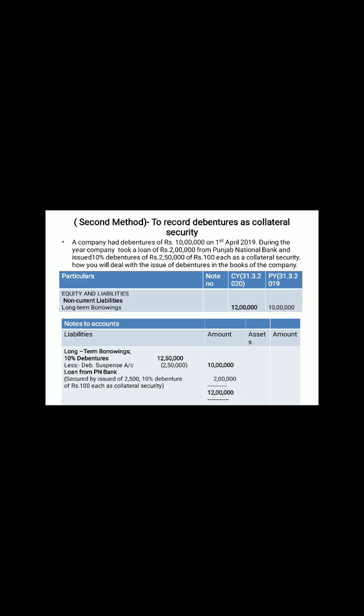And immediately the debenture suspense account, which is debited, you have to deduct from this 2 lakh 50,000. It means the answer again is 10 lakh, the original value which the company already had related to debentures. The only thing is that the entry reflects an increase in the value of debentures with the collateral security and immediately deducts it as debenture suspense. So in the balance sheet, the answer is not changed. The total of the notes to accounts is not changed, only the presentation of the 10% debentures changes. So this is the scheme of the issue of debentures. Next. Thank you.